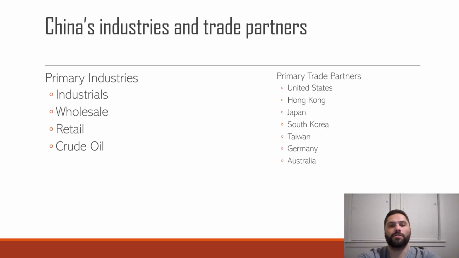China's primary industries and trade partners. China's primary industries are industrials, wholesale, retail, and crude oil. When you think of crude oil, in 2020, China was the world's largest importer of crude oil.